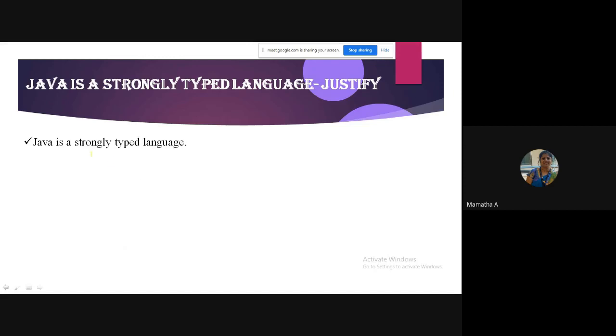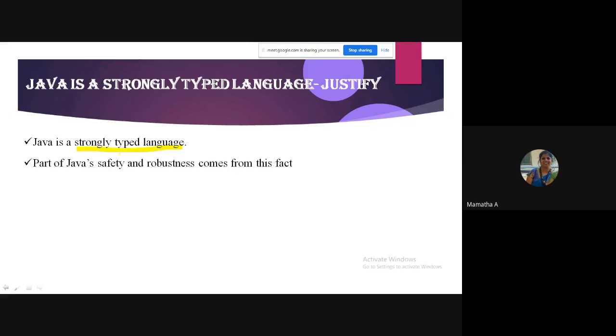The name itself indicates it. Every variable, every expression, every function or method call checks for the type. For example, if I declare an integer, I cannot store a floating point value into it.